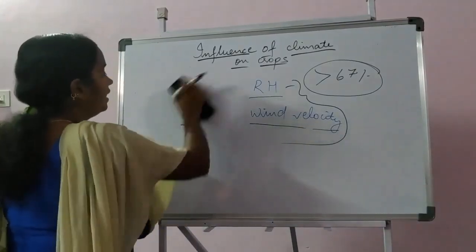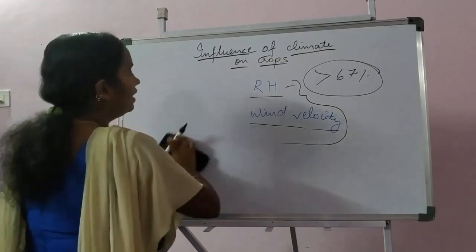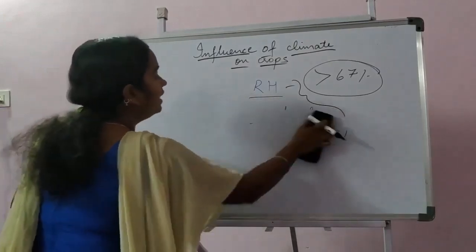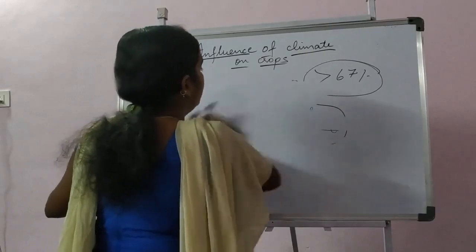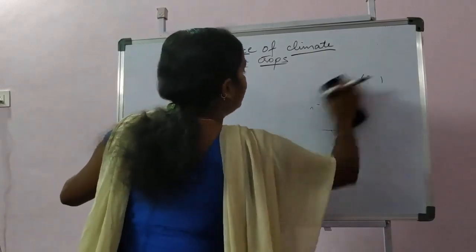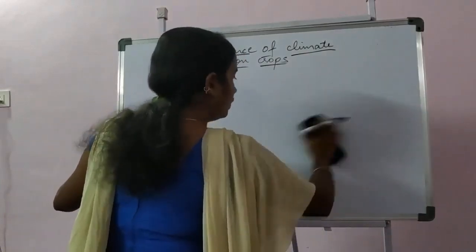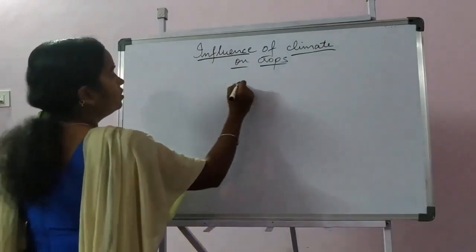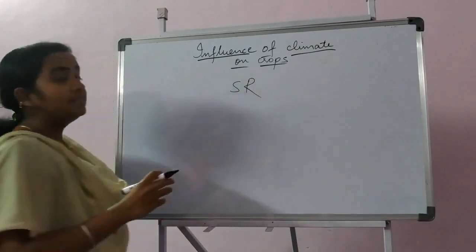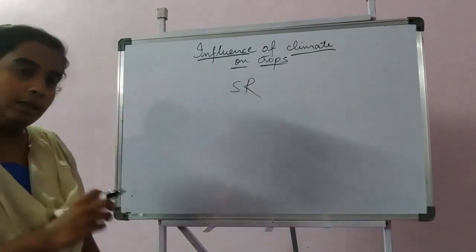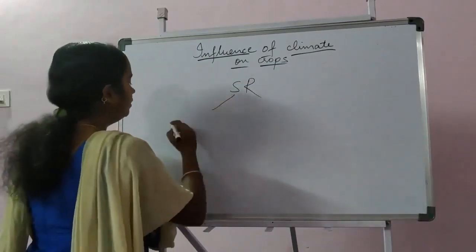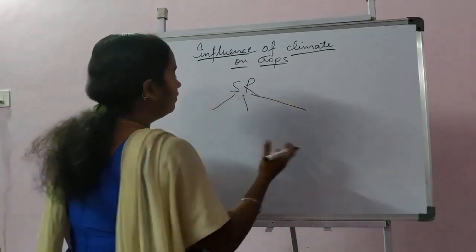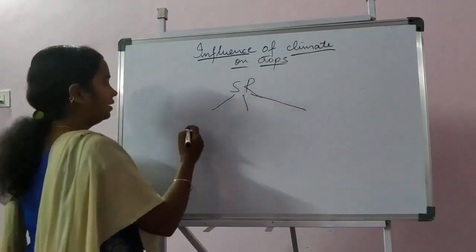First factor is solar radiation. Solar radiation is electromagnetic waves or photons which reach the earth's surface. This solar radiation has different effects on the plant. We can divide it into 3 categories.